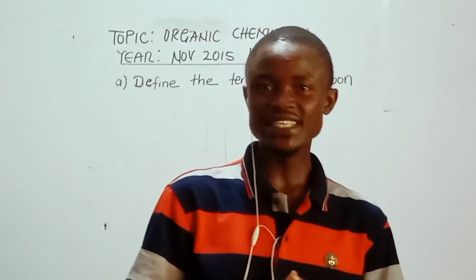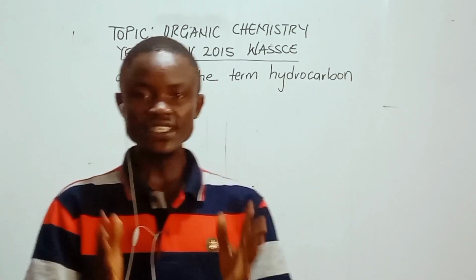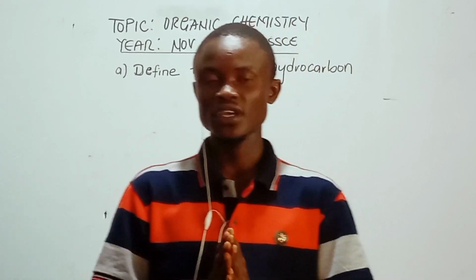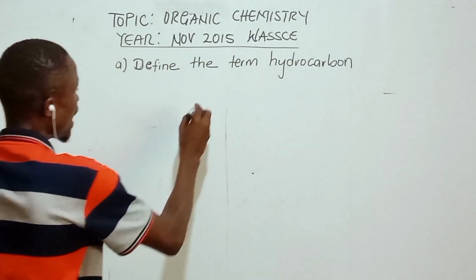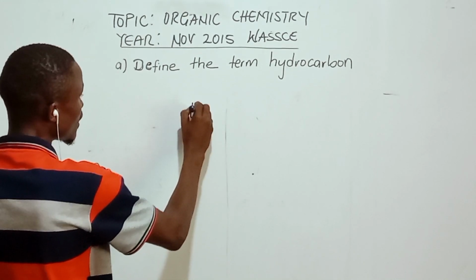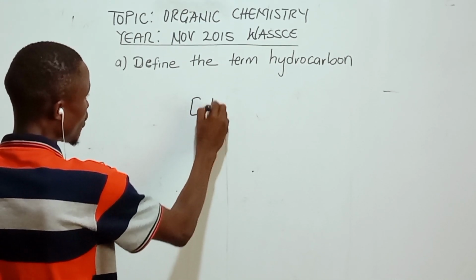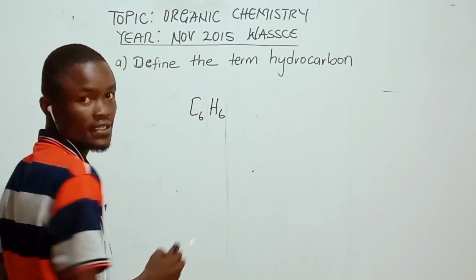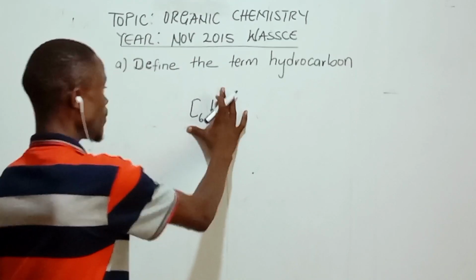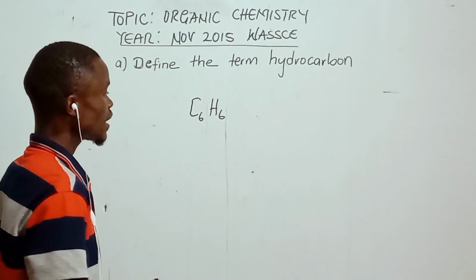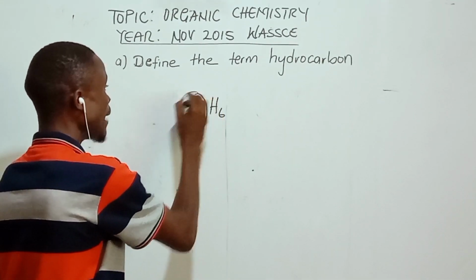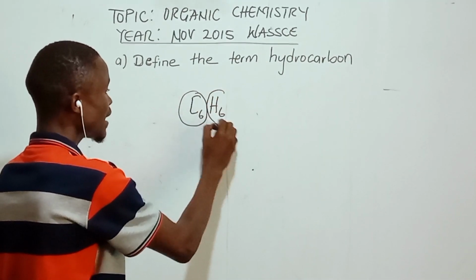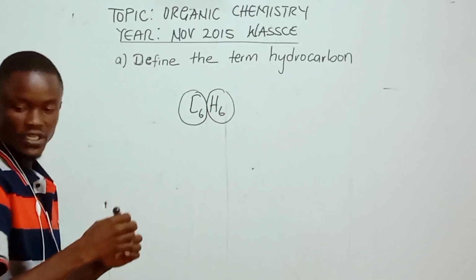We have so many examples of these hydrocarbons in organic chemistry. For instance, we have the benzene molecule, as you can see. We call this molecule a hydrocarbon, because it contains carbon and hydrogen only.